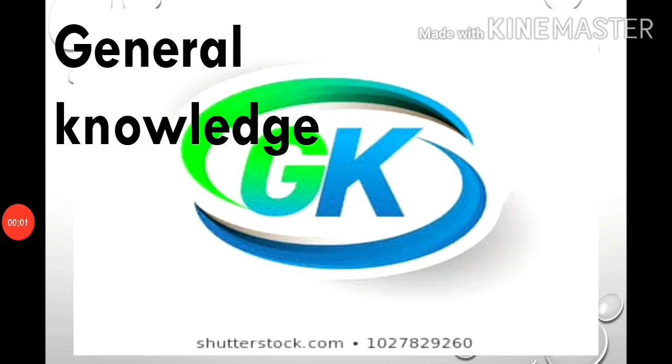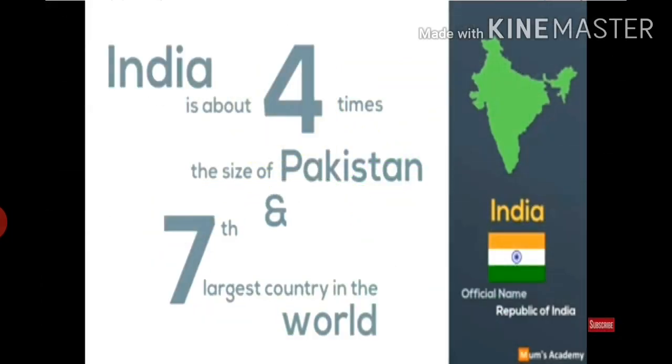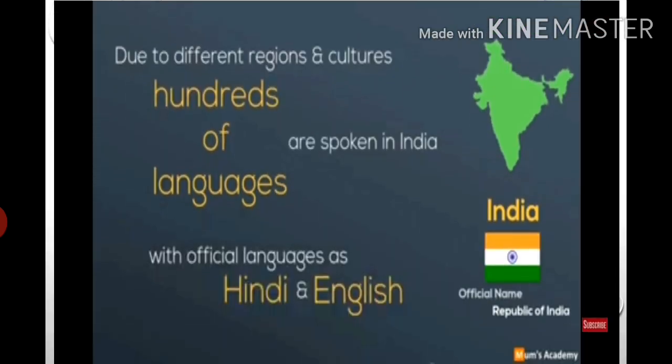For the subject GK, general knowledge, today's topic is India. Let's talk about India today. India is about 4 times the size of Pakistan and the 7th largest country in the world. Due to different religions and cultures, hundreds of languages are spoken in India. But the official languages of India are Hindi and English, and India has no national language.